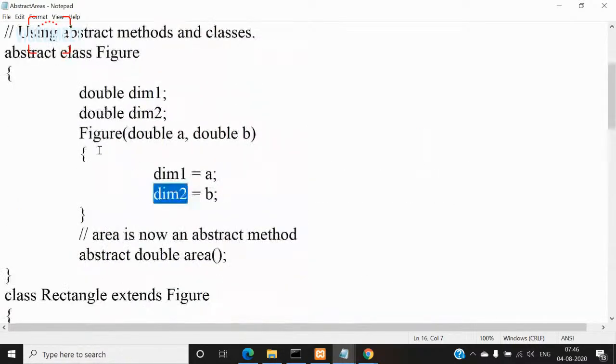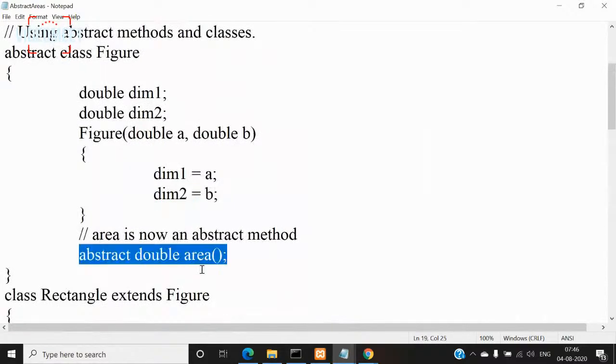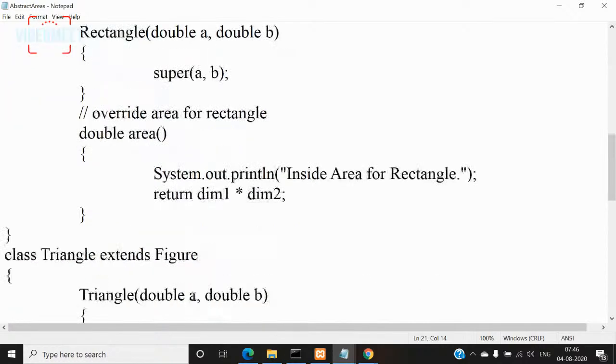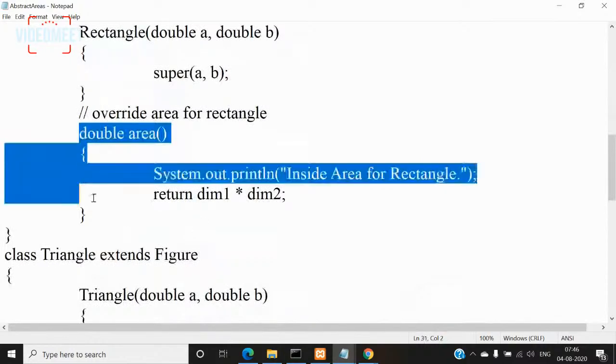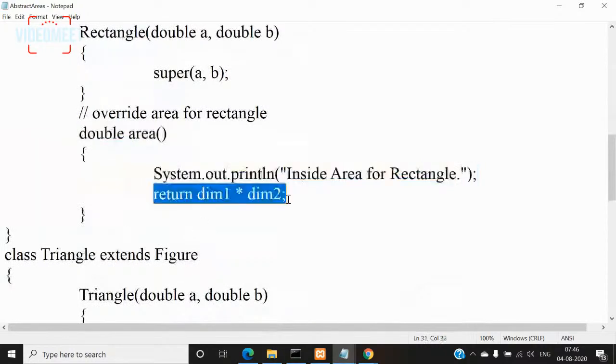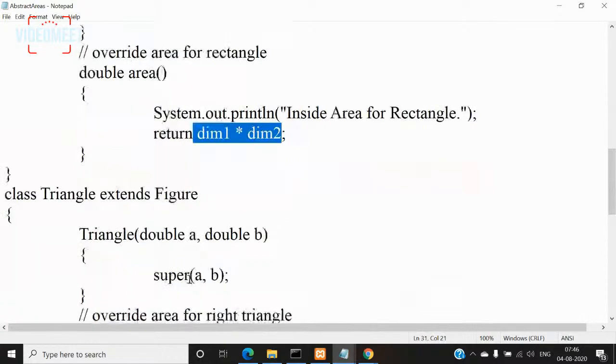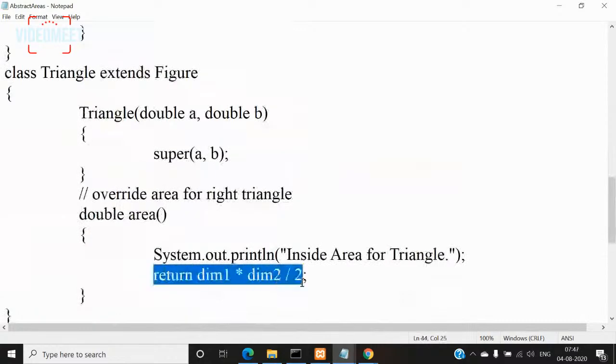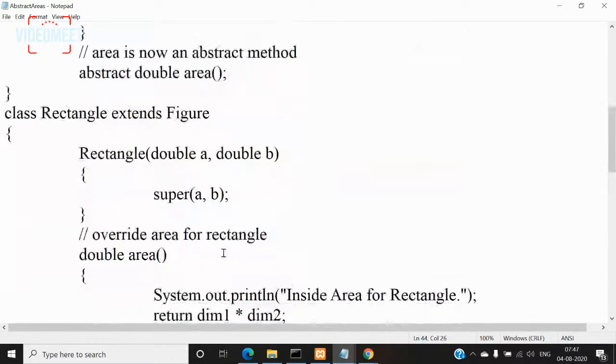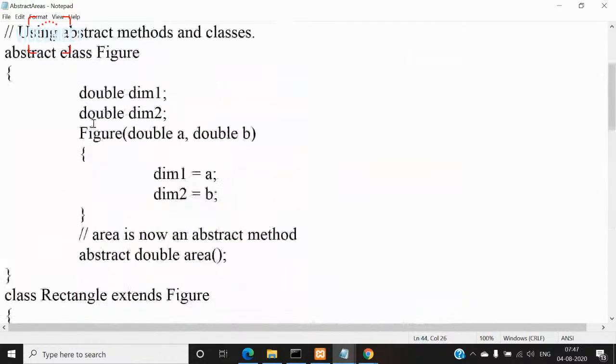When an abstract class is created and the area method is not given any definition, it is because it doesn't know what exactly will be the implementation for this area method in its subclass rectangle and in its subclass triangle. Rectangle wants its definition to be like this: it wants to calculate the area of the rectangle, for which the formula is different, so it will have a different set of statements. Similarly, triangle's area will have a different statement. It is going to calculate a different formula, right? So that's the reason why we didn't give a definition for area in superclass figure, and made it abstract.